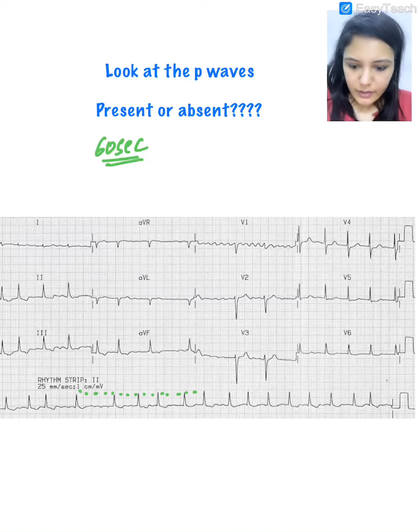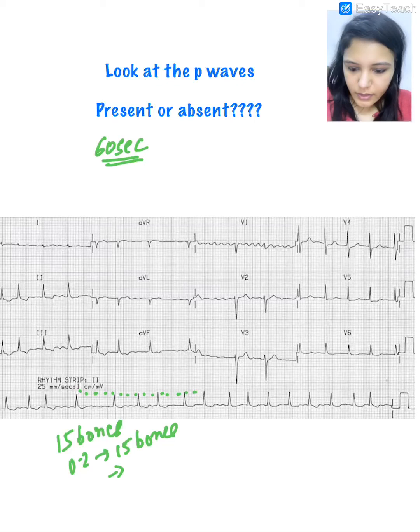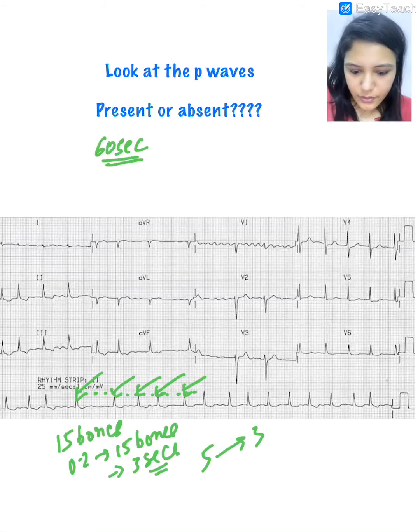If one box is 0.2 seconds, what will 15 boxes be? It will be 3 seconds, right? Now there are 5 contractions in 3 seconds. So how many contractions in 60 seconds? We have to multiply by 20. So that will be 100 per minute.